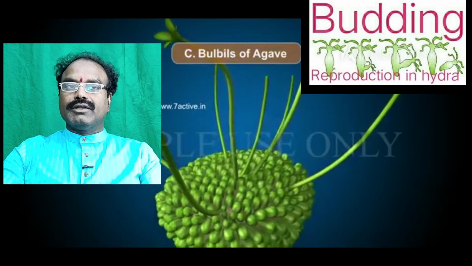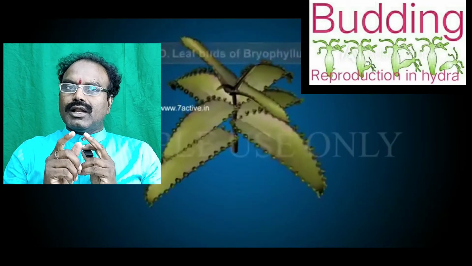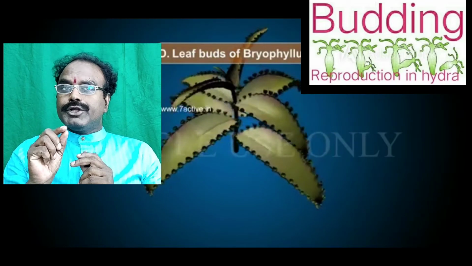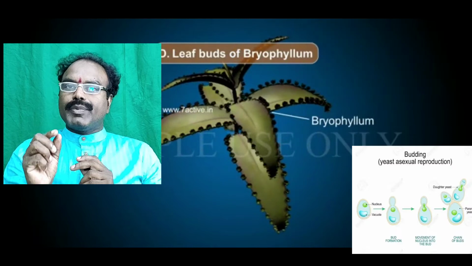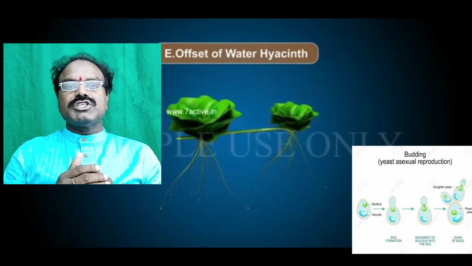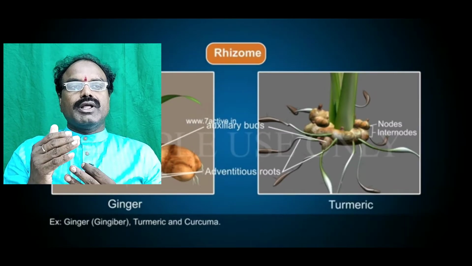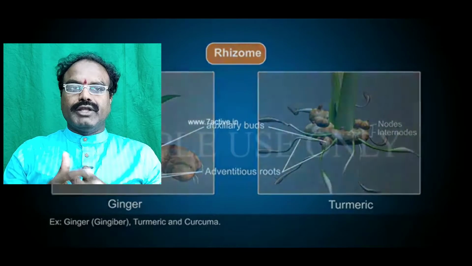Next one is budding. A bud grows on the parental organism. When it is fully grown, it separates from the parent and survives individually. Example, yeast is the best example. Yeast produces offspring with the help of asexual reproduction by budding.